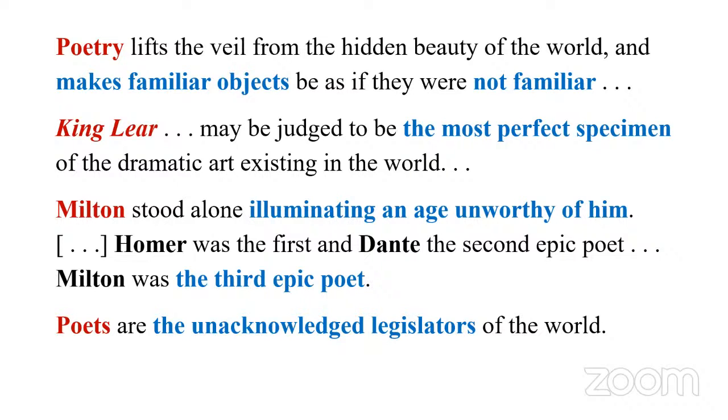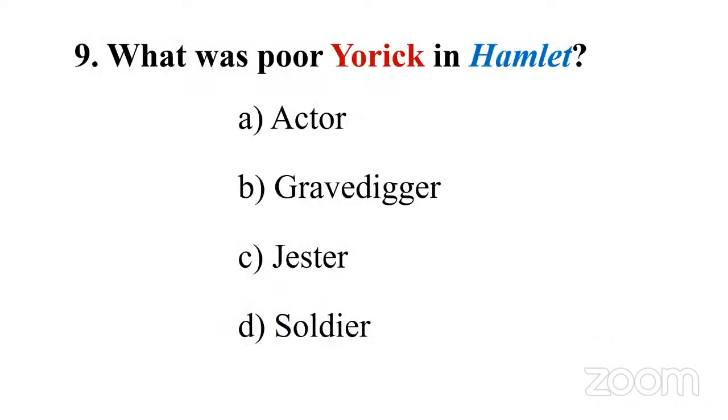And the final line of this essay is the most quoted line from Shelley's work. Poets are the unacknowledged legislators of the world. They make rules, they make laws for a perfect society. Okay. Now let's go to the next question.